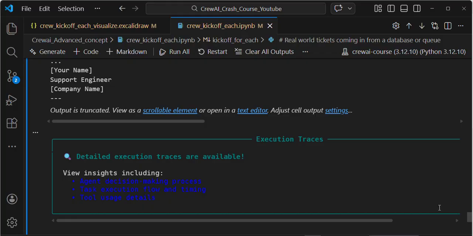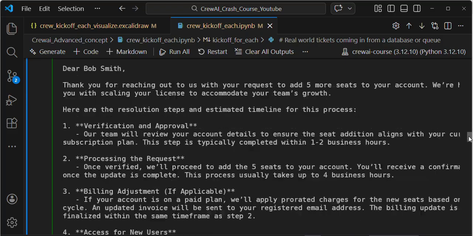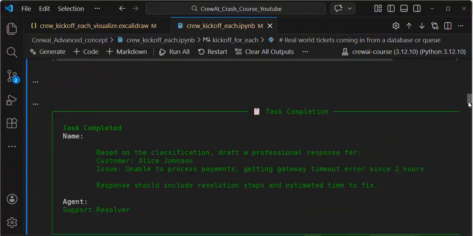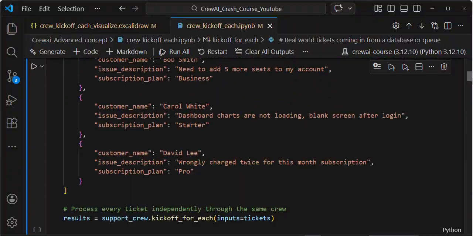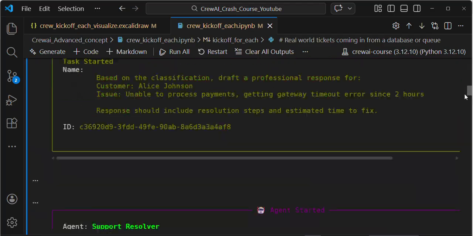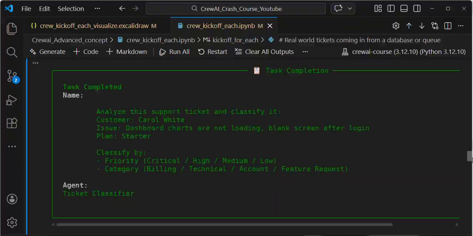If you see in my list of dictionaries, the user customer names, the last customer name is David Lee. Once everything is finished, I am printing the response.